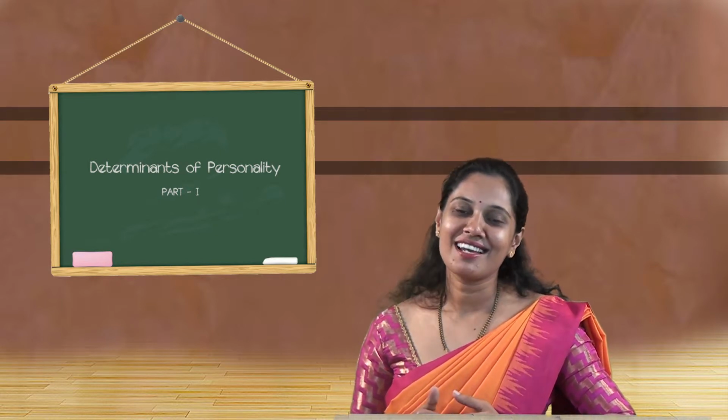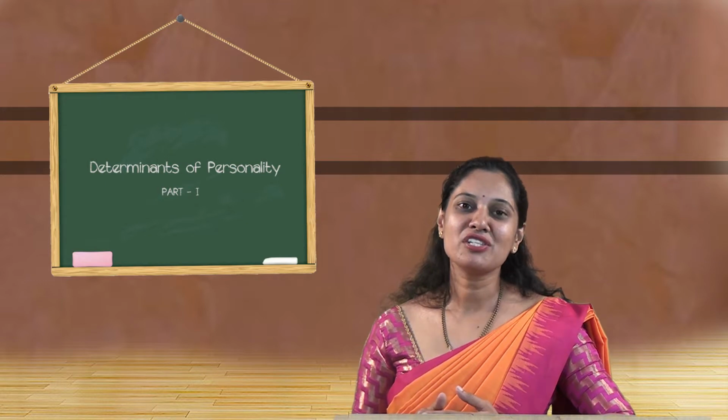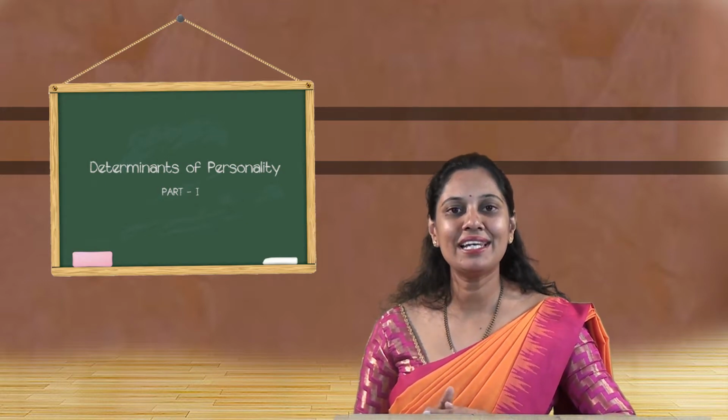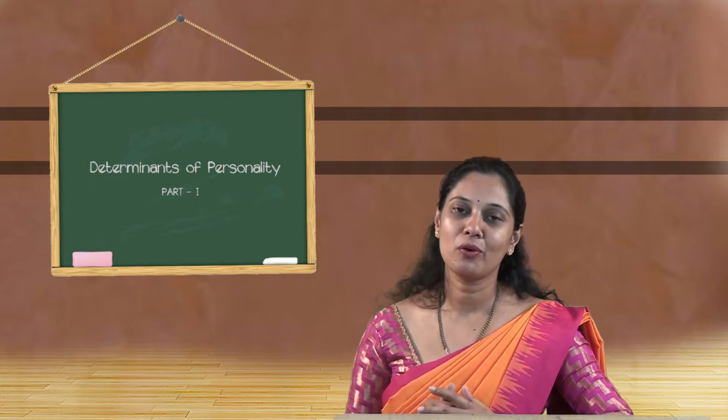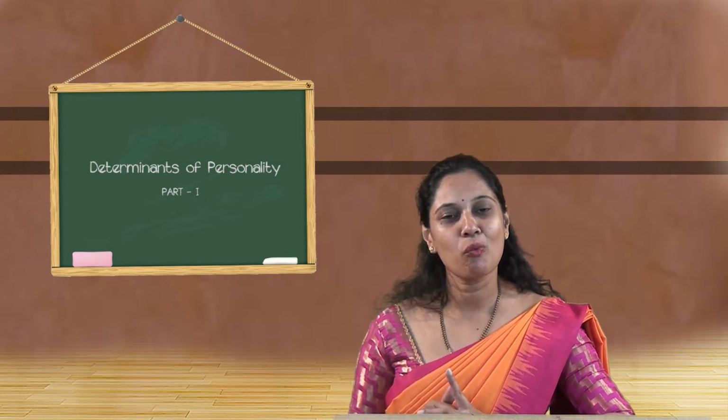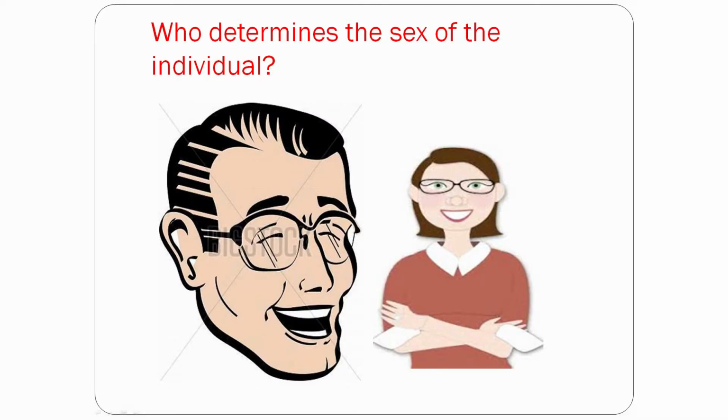Now the mother has only XX chromosomes, whereas the father has a Y chromosome as well as an X chromosome. If the father contributes X, the baby will be a girl, and if the father contributes Y, it will generally be a boy.